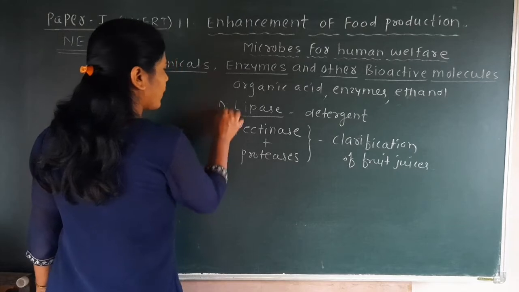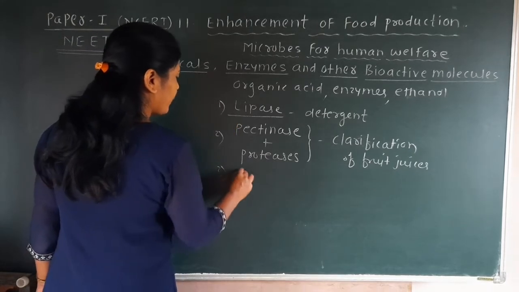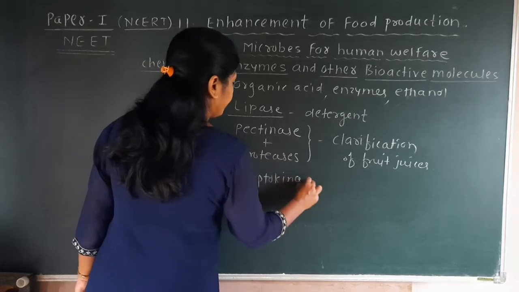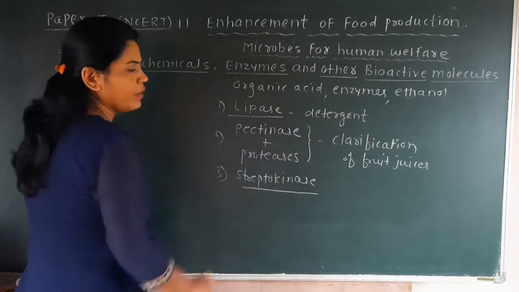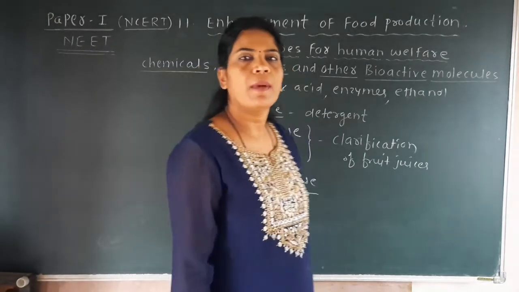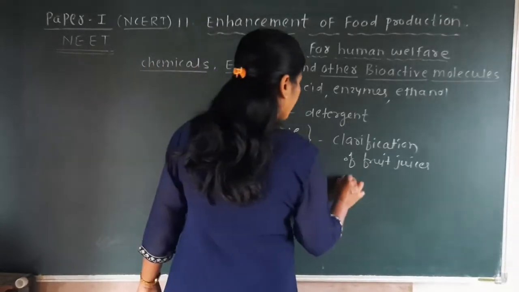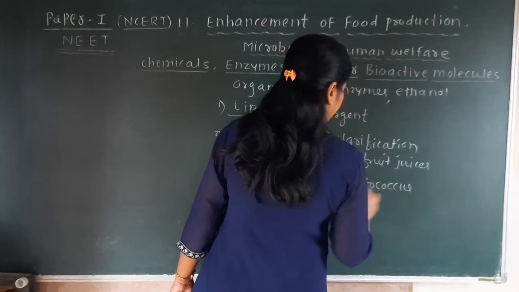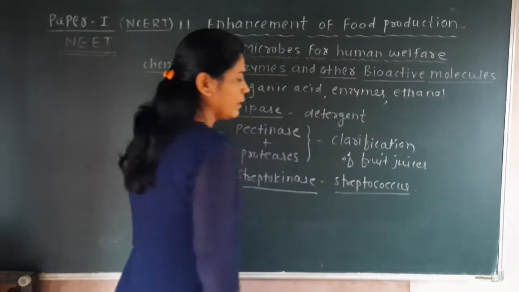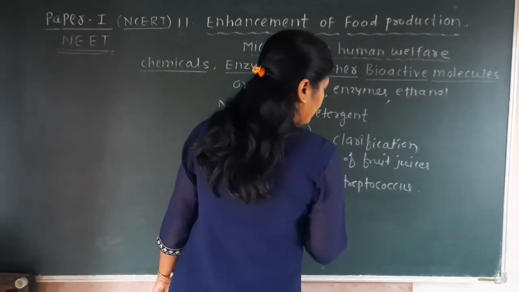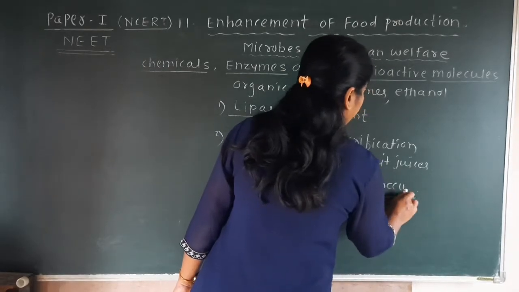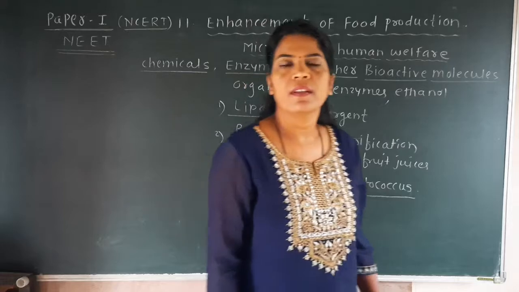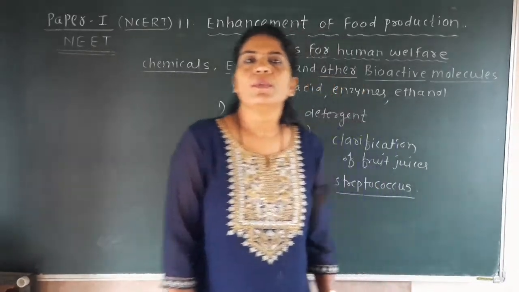Okay, so here we have seen the role of pectinase and protease, and one more enzyme we have seen, and the name of that enzyme is the streptokinase enzyme. This enzyme is produced by bacteria Streptococcus. What is the role of this enzyme?